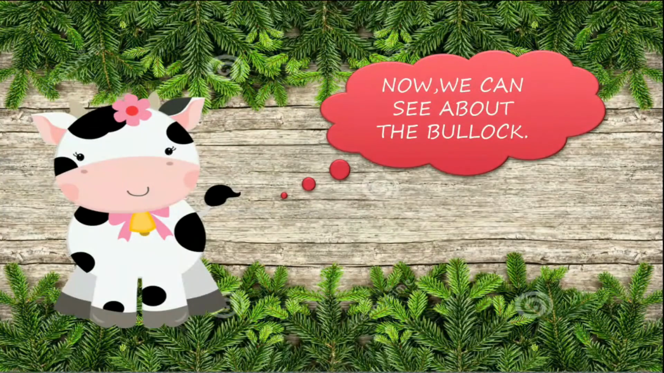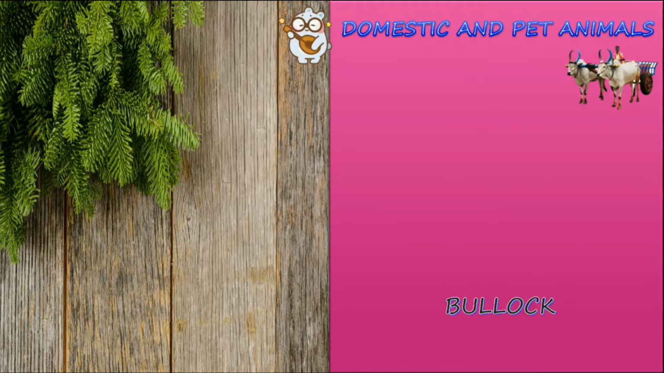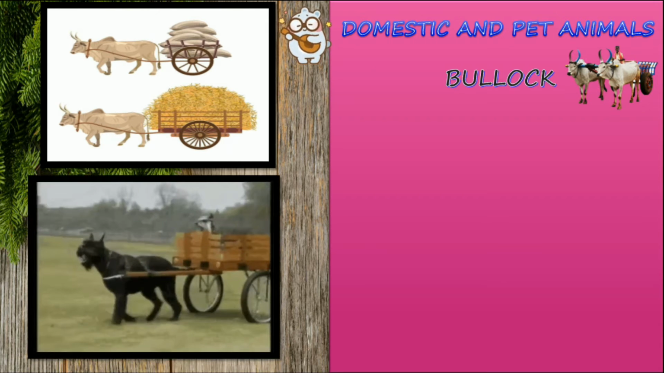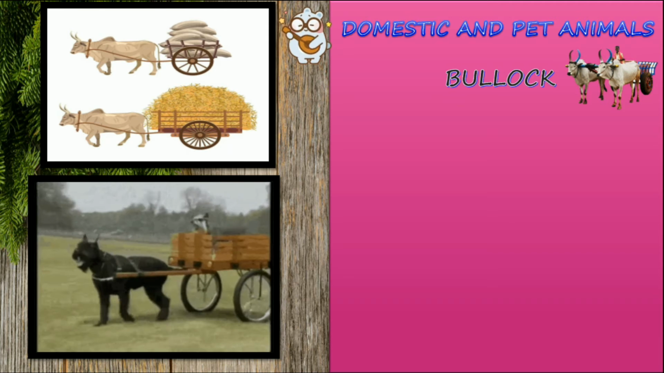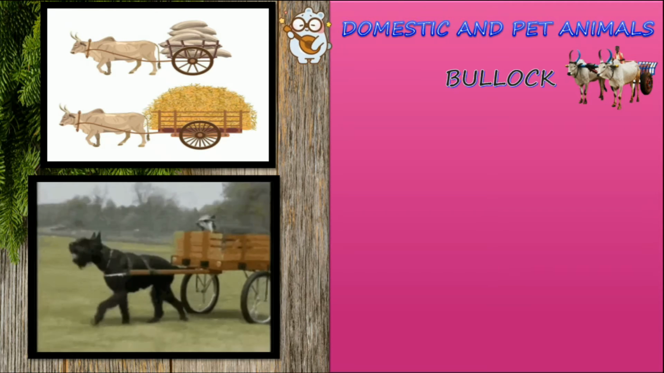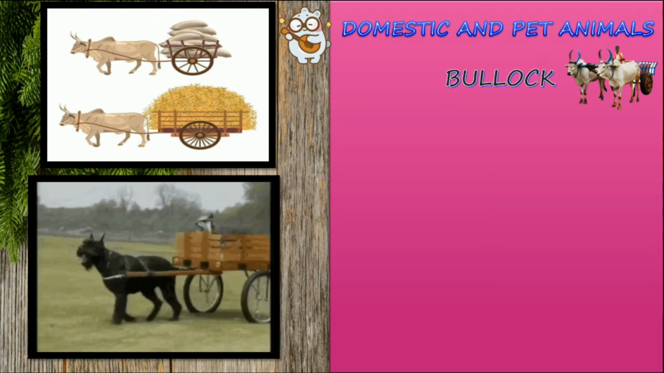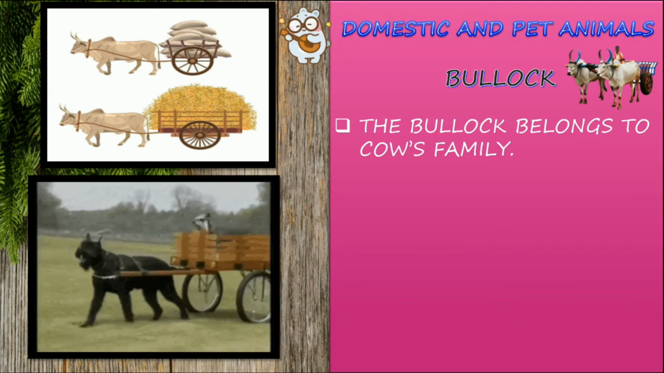Now we can see about the bullock. Domestic and pet animals. Bullock. Yes, the bullock is used to carry loads. It also comes under the variety of cow. See how it is taking. This is known as the bullock cart. It will have two wheels on the left and right side, and there will be a storage space to carry things. The bullock belongs to the cow's family.